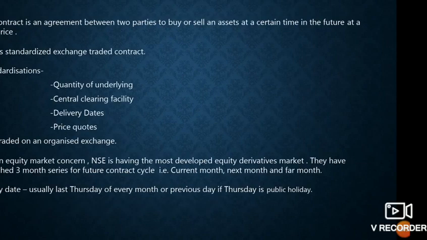A future contract is an agreement between two parties to buy or sell an asset at a certain time in the future at a certain price. This is a standardized, exchange traded contract. So what is standardization here? Quantity of the underlying asset, central clearing facilities, delivery dates, and price quotes. These are all clearly mentioned and are equal for every transaction. It is traded on an organized exchange, which is there as a middleman.